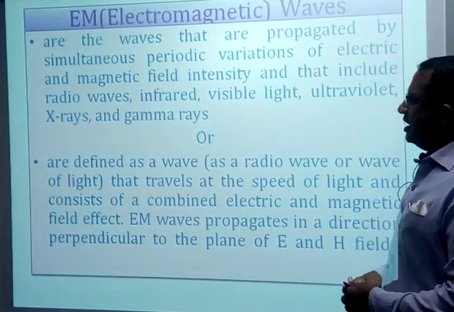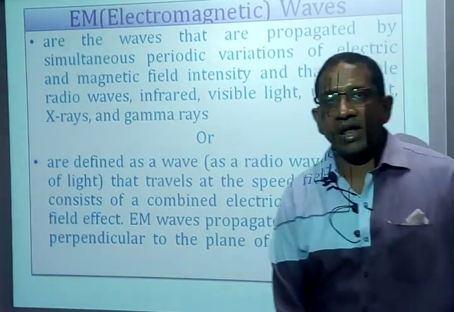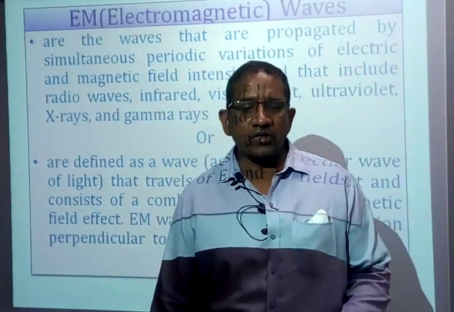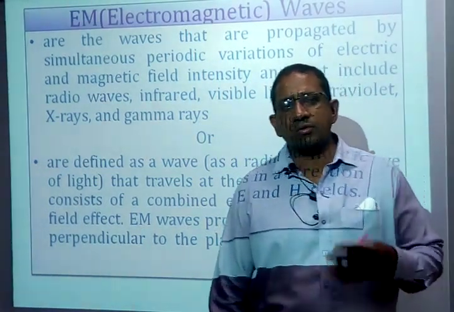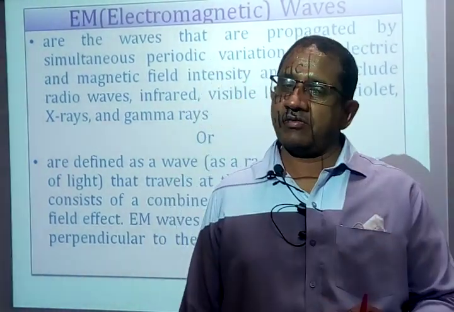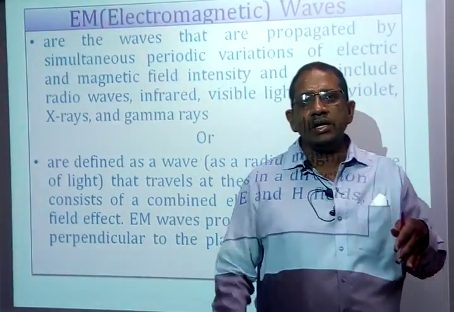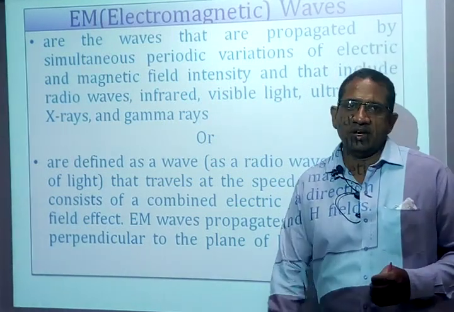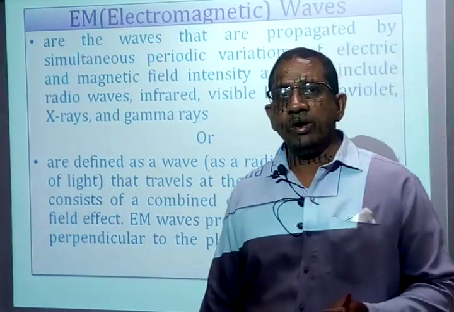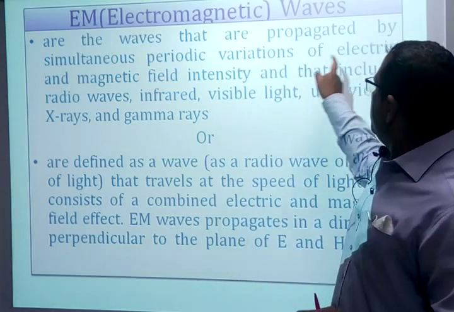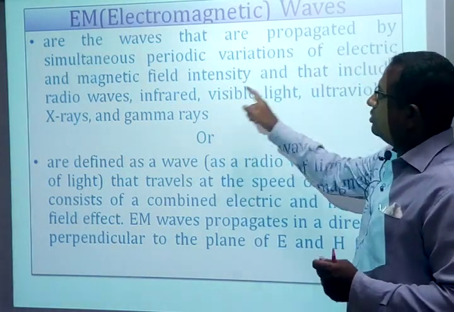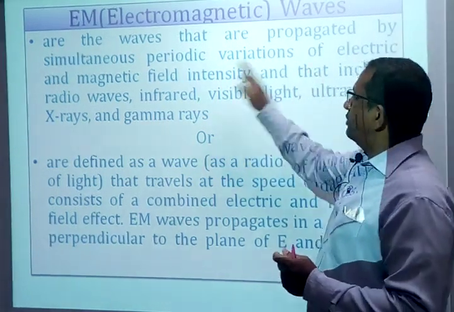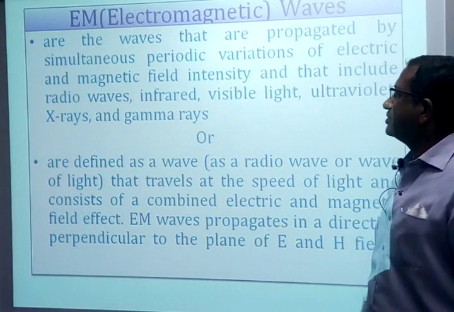So the EM field, called the electromagnetic field, is a child of electric and magnetic fields. So who are the parents of the EM field? Electric field and magnetic field. Both have to be there to get an EM wave. So the EM wave is the child, whereas electric and magnetic fields are the parents. In order to generate an EM wave, compulsorily we need a varying electric field and also varying magnetic field intensities. If these two are changing continuously, then definitely we are going to get EM waves.